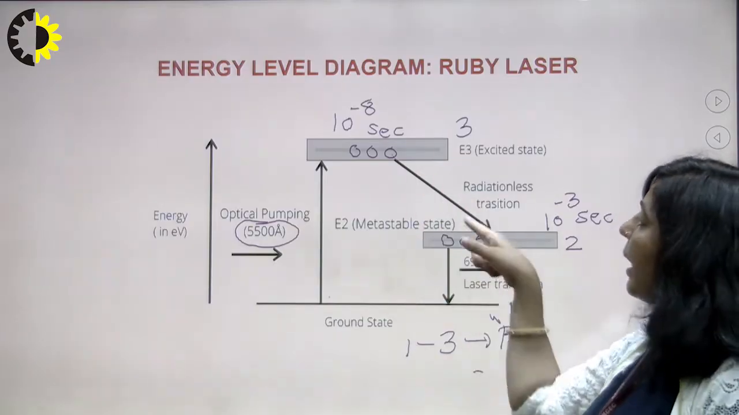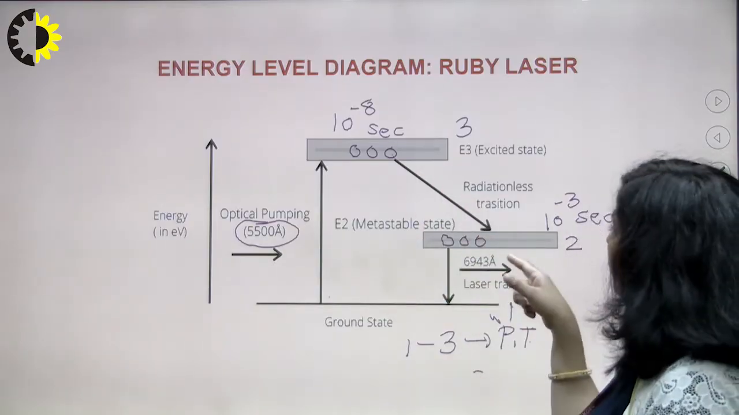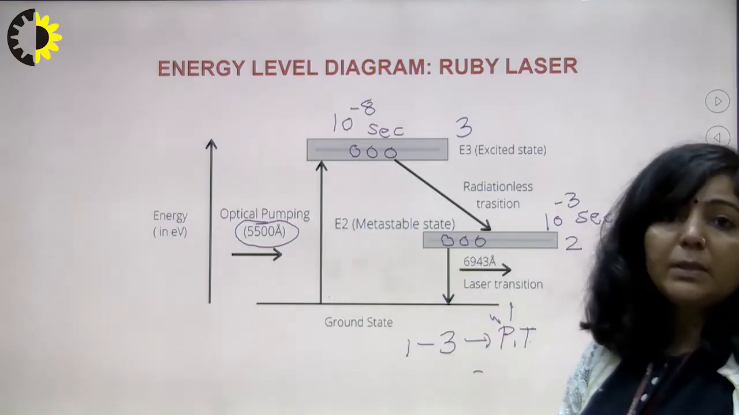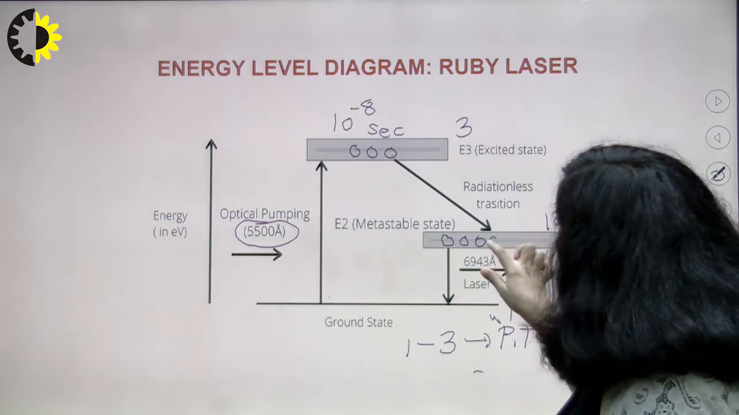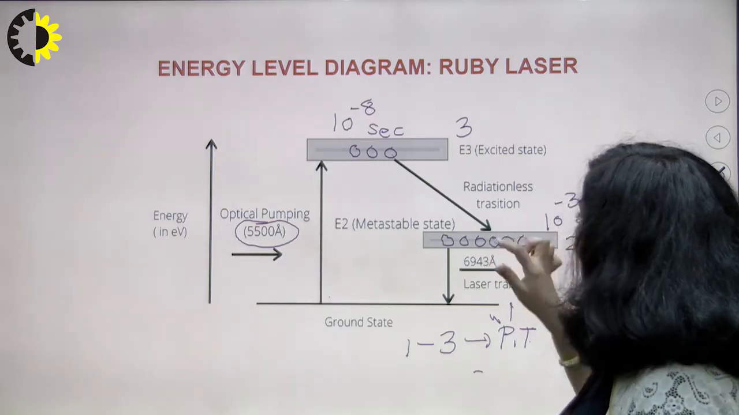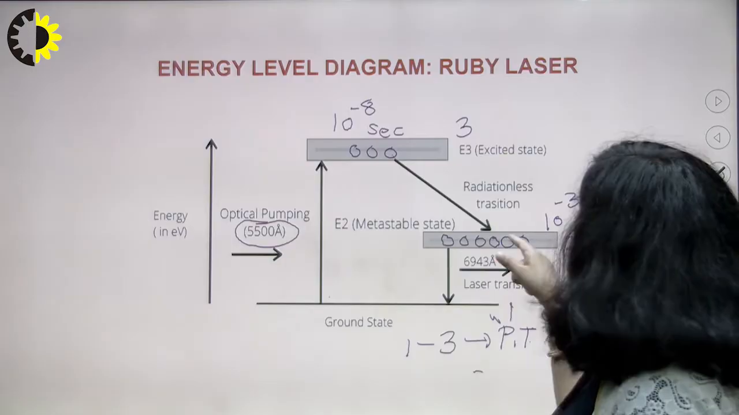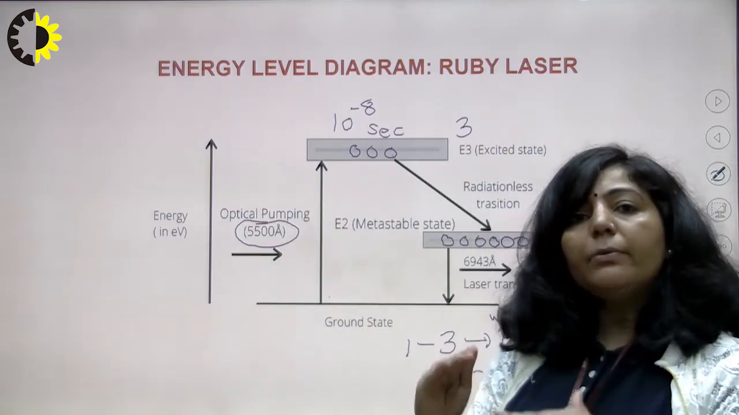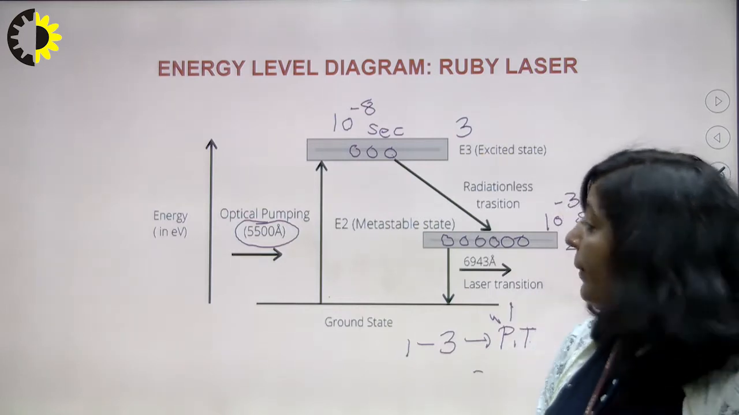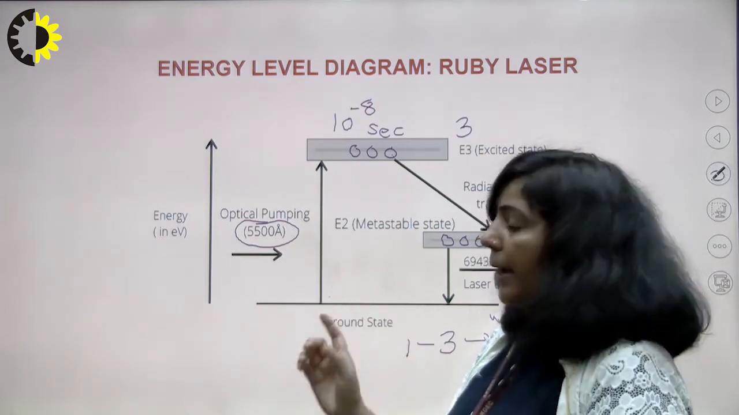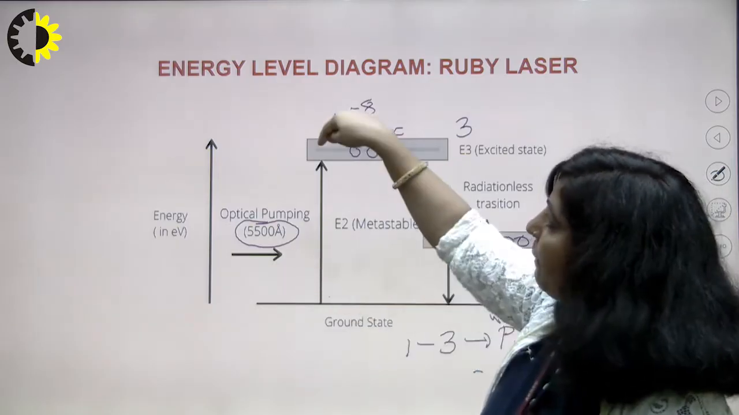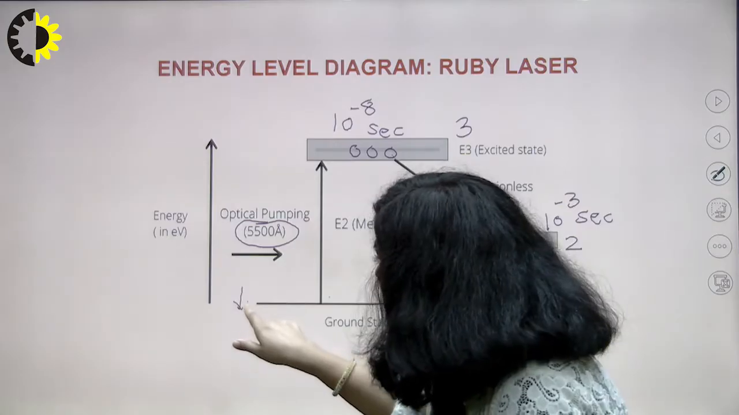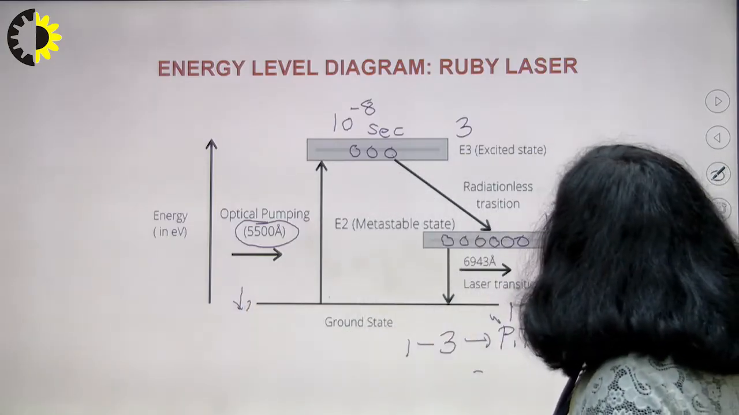When they come down from 3 to 2, they are going to stay there for a longer duration. They can stay there for 10 raised to power minus 3 seconds. So the population of 2 will start increasing. Why is it increasing? Because chromium ions can stay there for a longer duration. Whereas the population of state 1 is continuously decreasing. Why is it decreasing? Because these chromium ions from 1 are continuously pumped to 3. Population of 1 is decreasing, whereas the population of 2 is increasing.